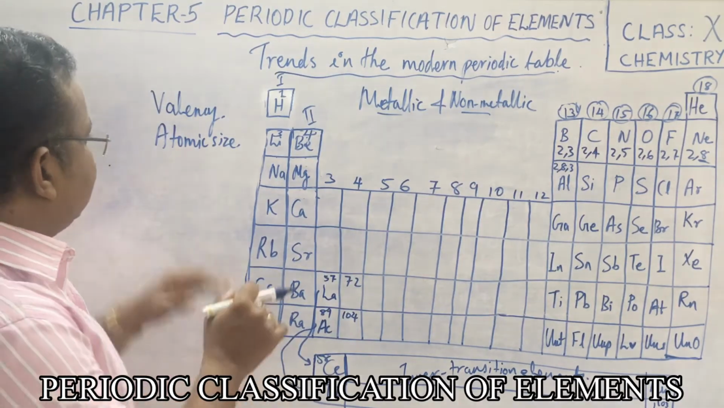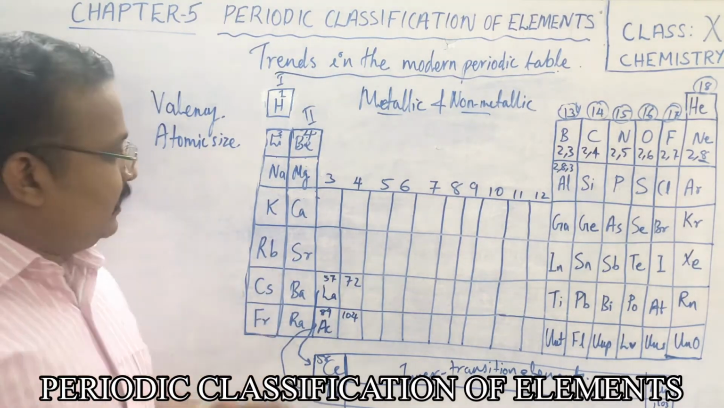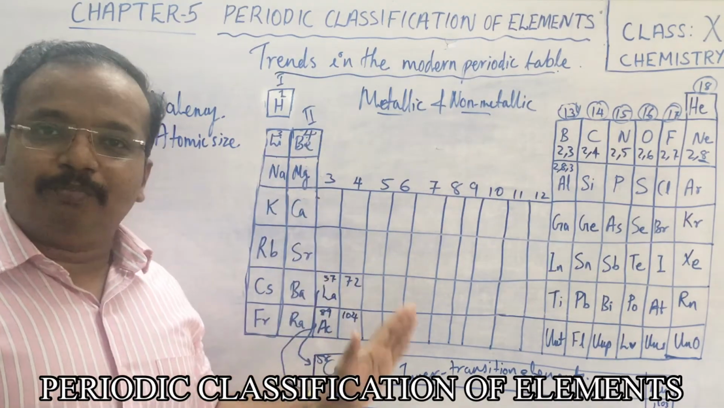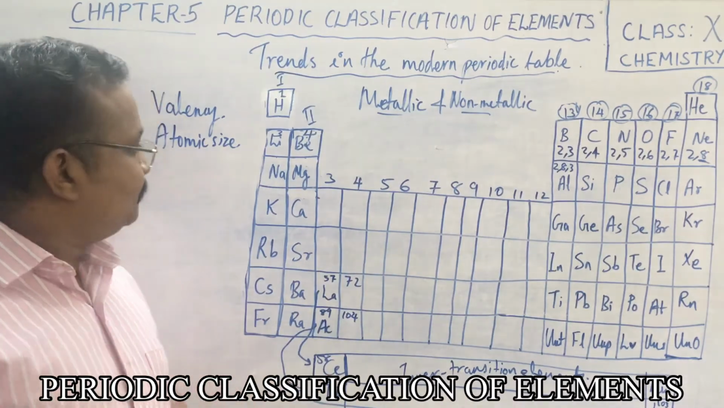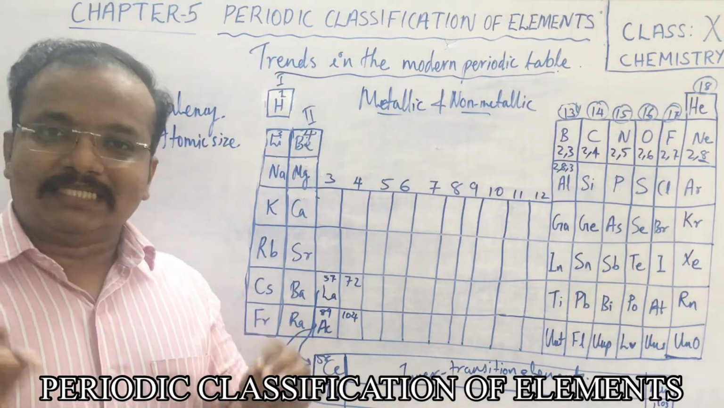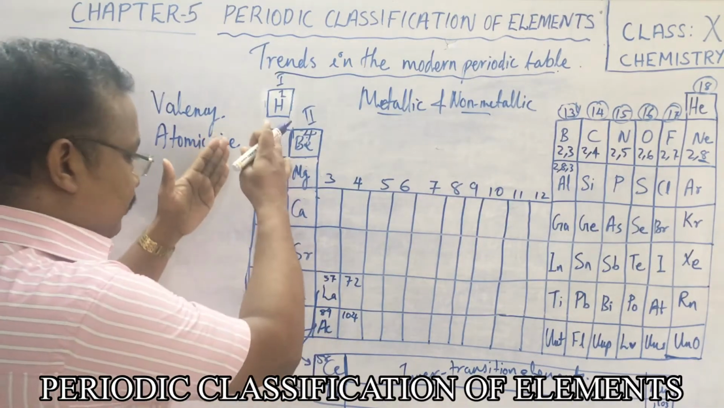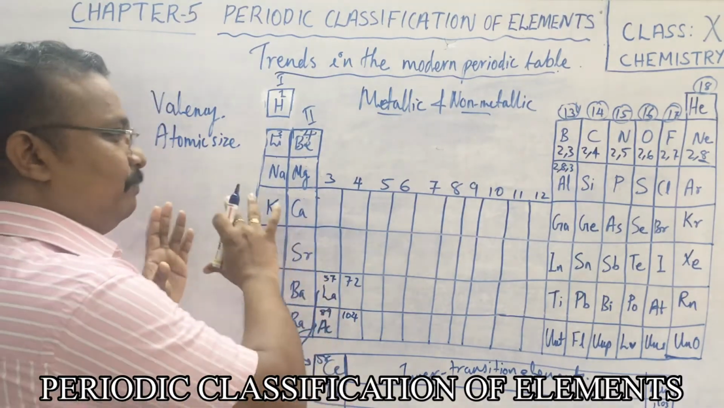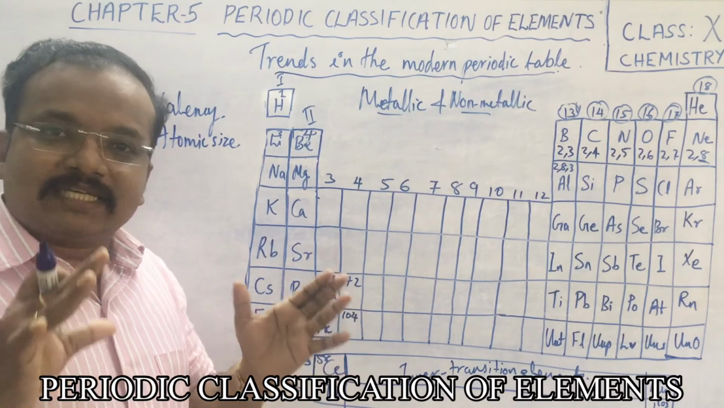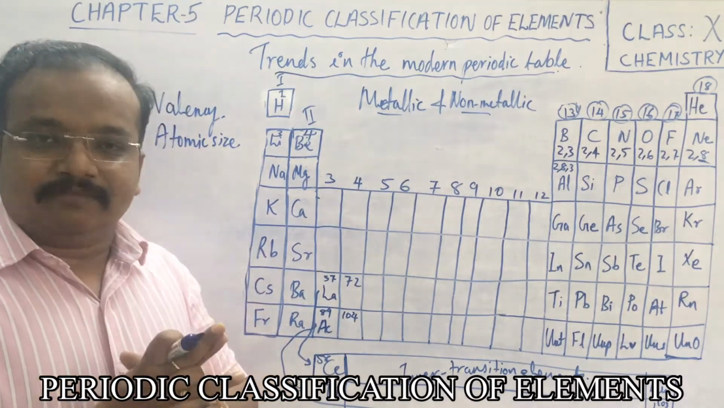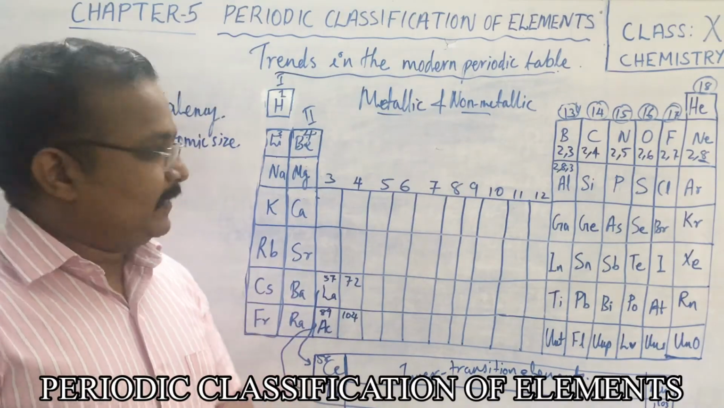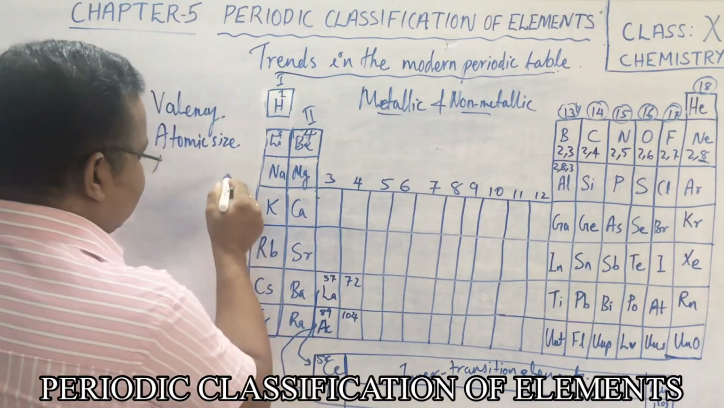As we have discussed, the valency of elements in every group will be similar, right? And for atomic size, we have discussed that it keeps on increasing down the group, and in periods atomic size keeps on decreasing. Now, when we talk about metallic and non-metallic character, children, as you know, the size keeps on increasing